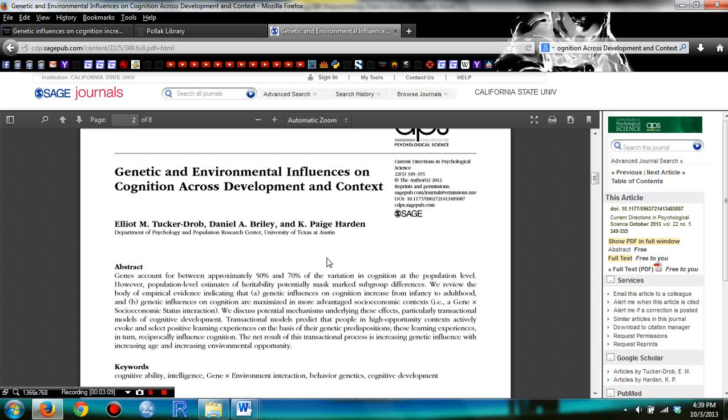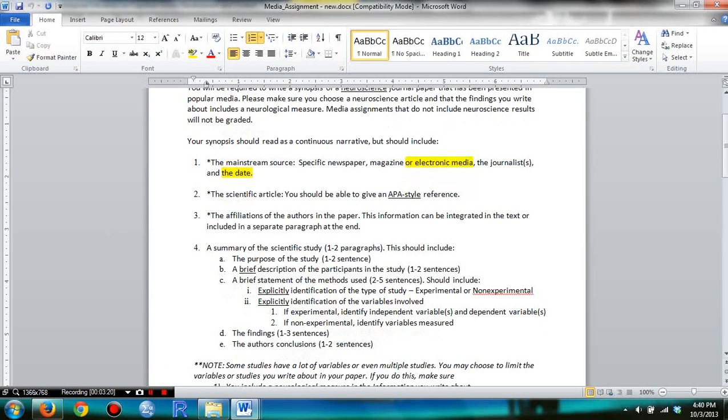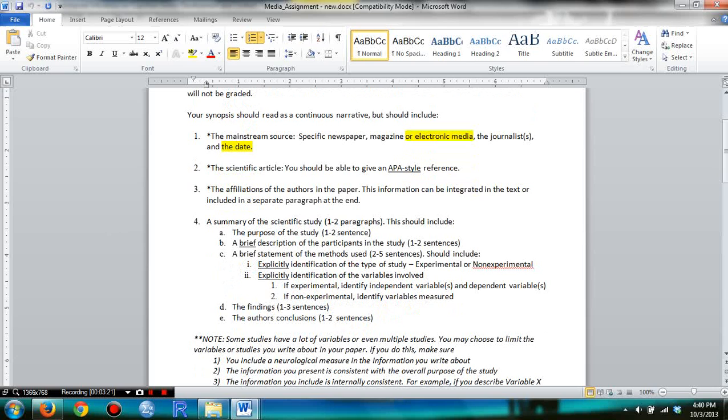you need to verify things before you continue working on this project. Note that you need to make sure that you identify the brief description of the participants in the study. You need to identify the type of study and the variables that are involved, the findings, and then the author's conclusion.